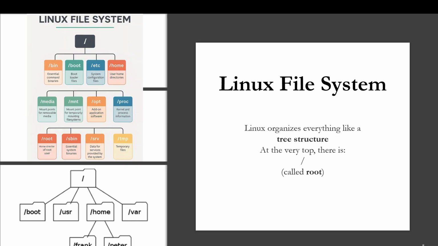Sayali, we work in the home directory. We do not work in other directories. As we just talked here, inside this etc directory we have the system files, and inside this bin directory we have all the important commands. So the home directory is the directory that we work in. Any other questions?